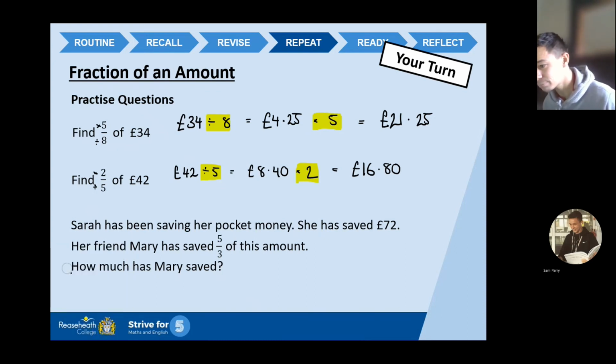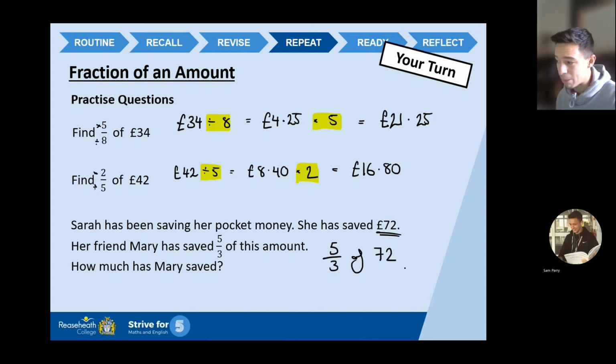Right. Let's get ready to rumble. So £72 is the amount. So technically what I need to do is work out 5/3 of 72. So yeah, as you can see, guys, I'm essentially just writing the question out in a simpler format, so it makes my life that little bit easier. So we're going to divide by the bottom number, and then we're going to times by the top.